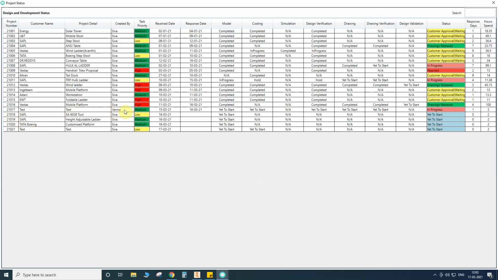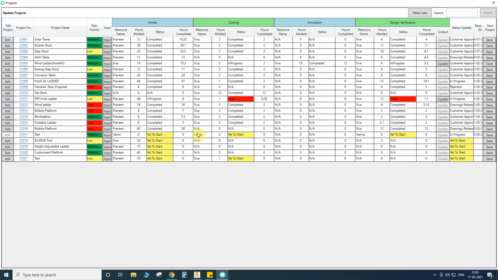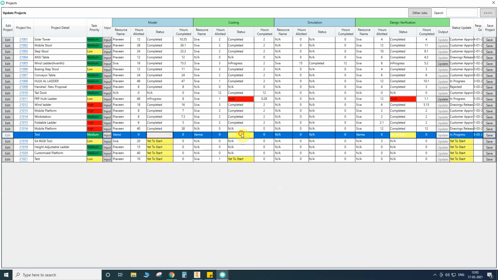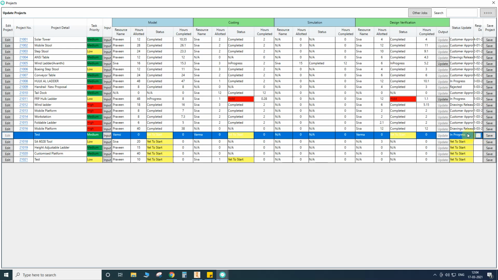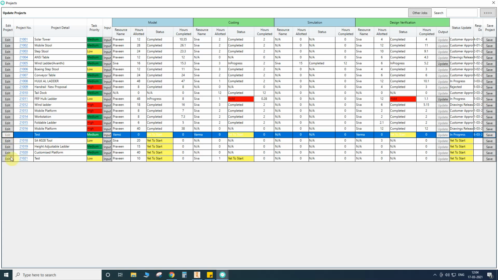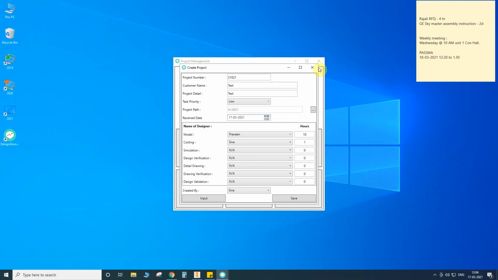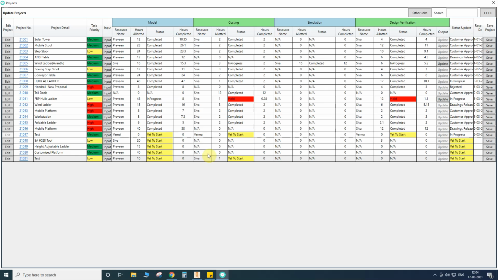2100 is created by Mr. Verma, so it is not possible for me to update his projects. I don't have any permission to change anything. I don't even have progress access, and I can't change the response date, or edit it. Whichever project is created by myself, I can edit. Only the model and assigned people can access these columns. So here I can edit, but I can't edit other managers' projects in this area.